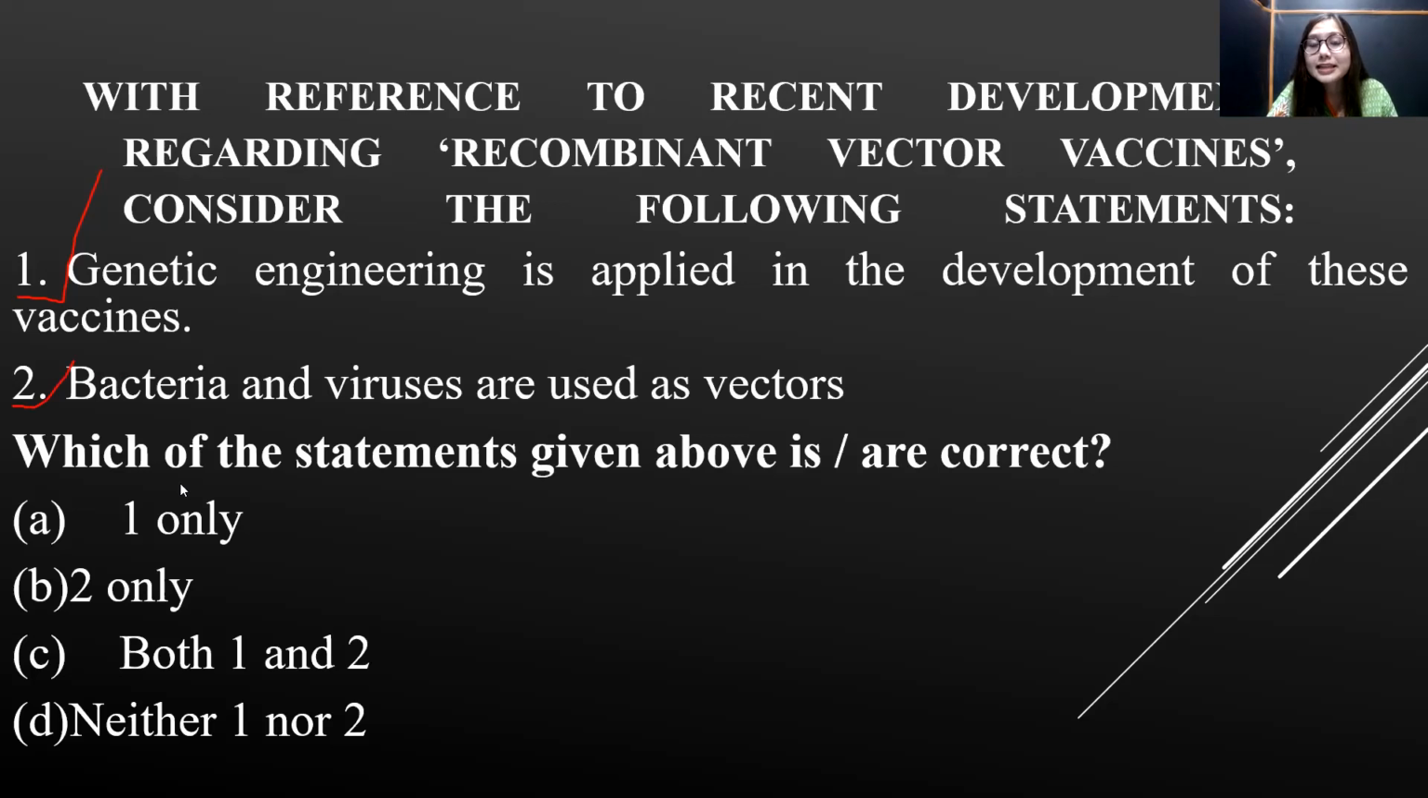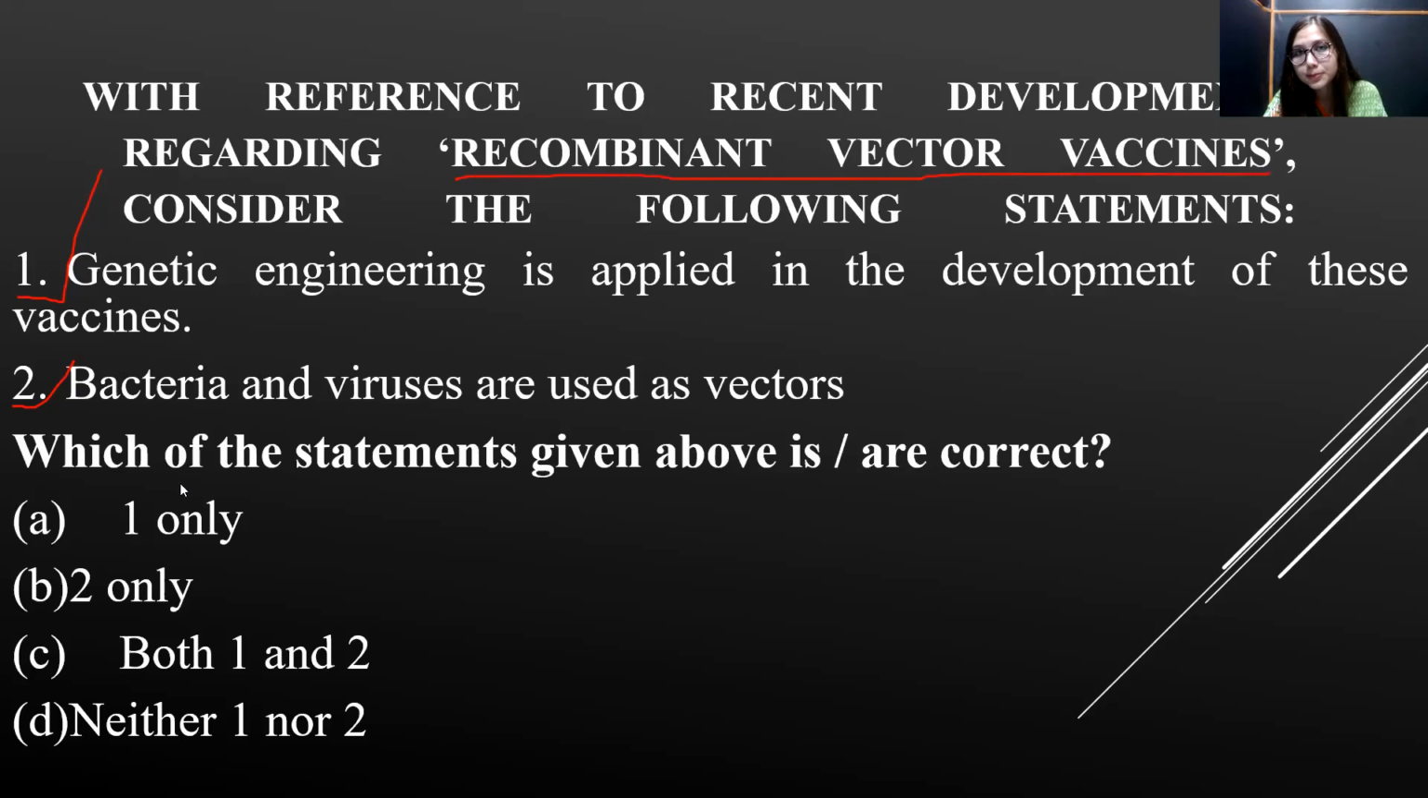But in case you have not studied this NCERT biology book of class 12 level, then how do you approach this particular question? One thing I definitely expect from you is that whenever we are talking about recombinant technology, the use of genetic engineering is obvious.